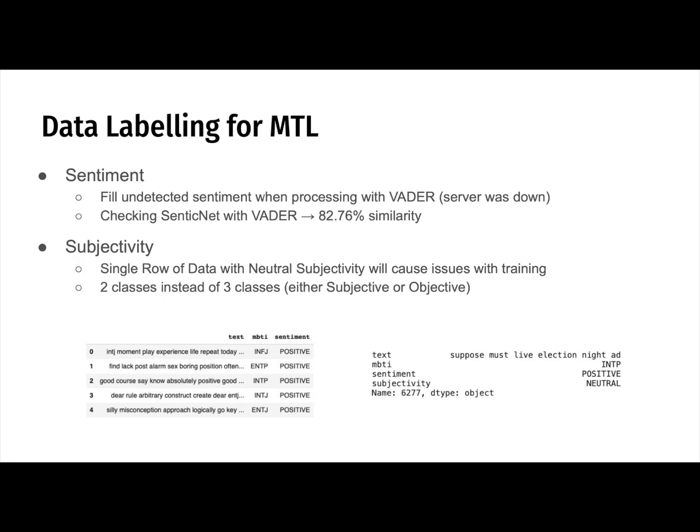As for subjectivity, there is a single row of data that is labeled as neutral. The row is manually relabeled as subjective as it contains words like suppose and must. If a single row is left as a neutral class, there will be issues during training as there is only 1 row of data and not usable for validation. Hence, there are 2 classes instead of the original 3.